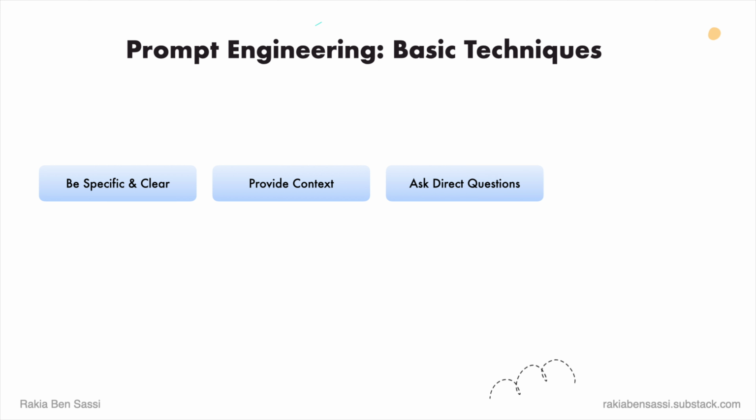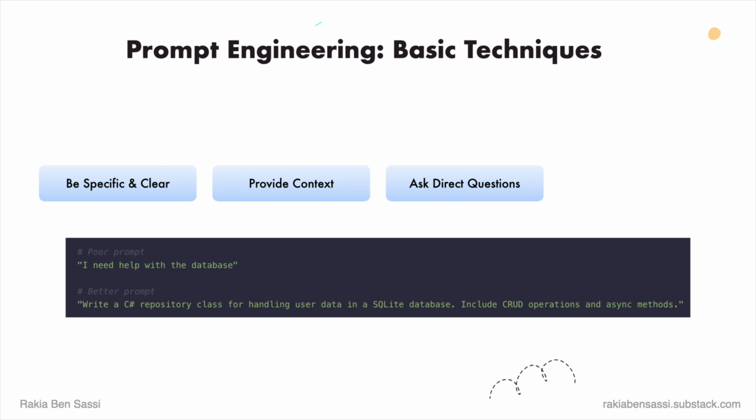Ask direct questions. Be specific. Clearly state what you need the AI to do. Don't make it guess. A poor prompt can be: "I need help with a database." A better one is: "Write a C# repository class for handling user data in a SQLite database. Include CRUD operations and async methods."